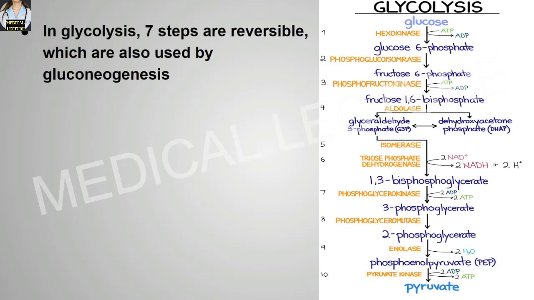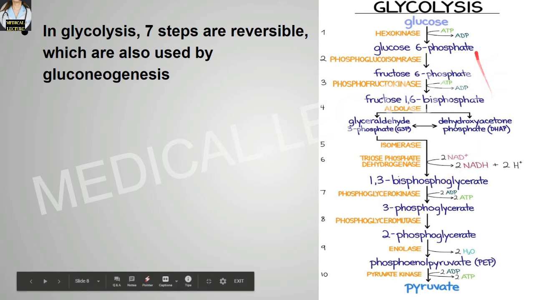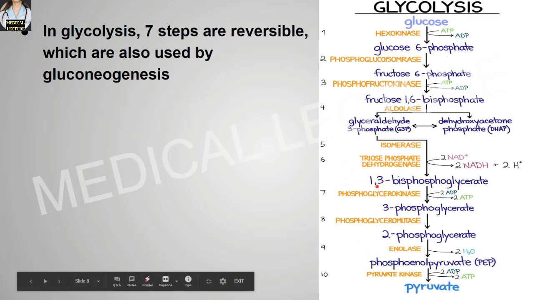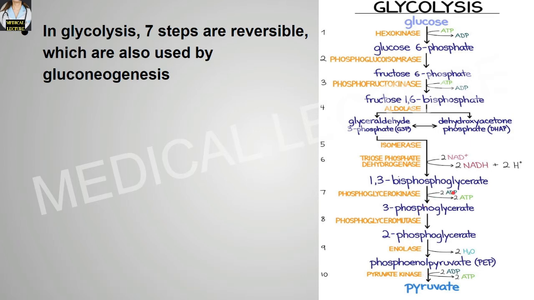In the glycolysis pathway, 7 steps are reversible steps which are also used by the gluconeogenesis pathway. So remember the first step, the third step, and the 10th step. These 3 steps of the glycolysis pathway are irreversible steps, while the rest 7 steps are reversible. So remember, first, third and 10th are irreversible in glycolysis, while the rest 7 steps are reversible, and these steps are also used by the gluconeogenesis pathway.